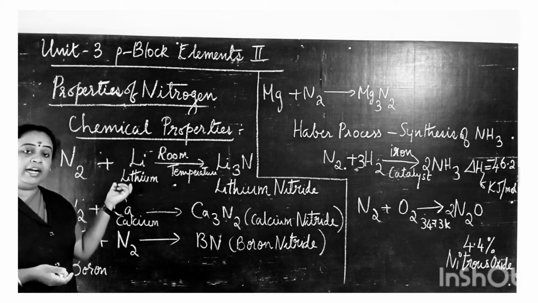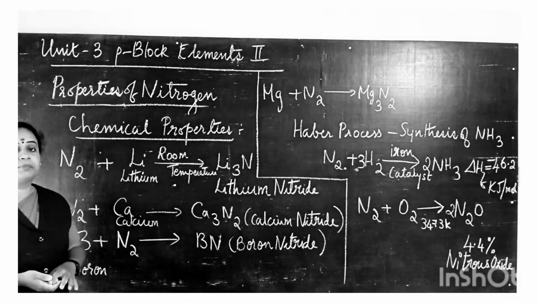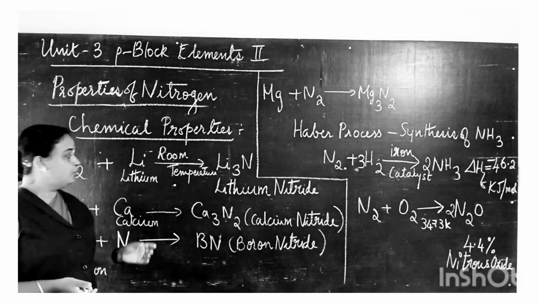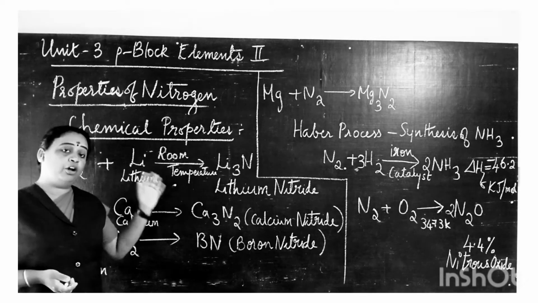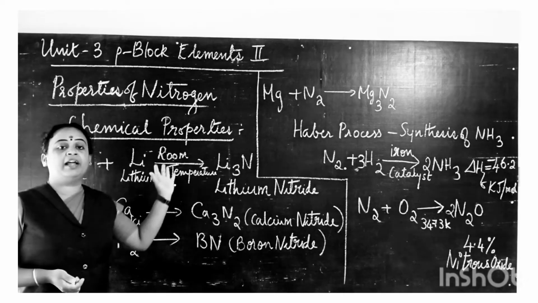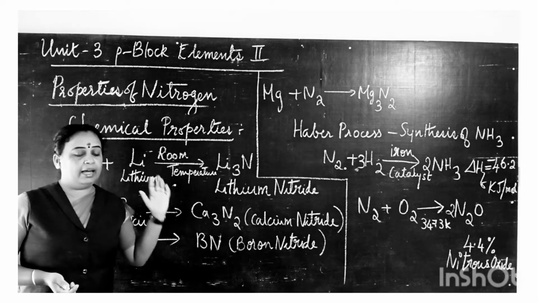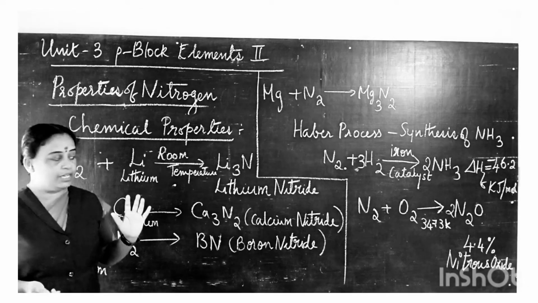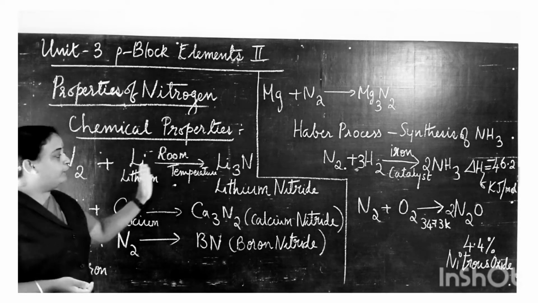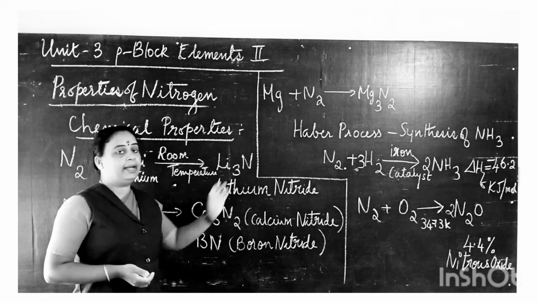Only at room temperature or at high temperature will dinitrogen react with other elements or molecules. At room temperature, dinitrogen reacts with lithium to form lithium nitride, Li3N.